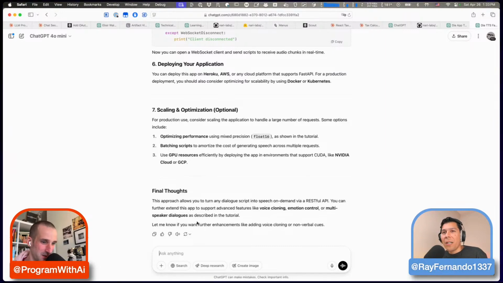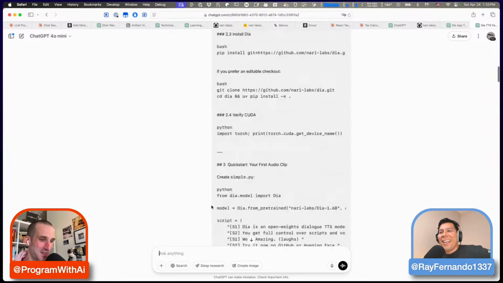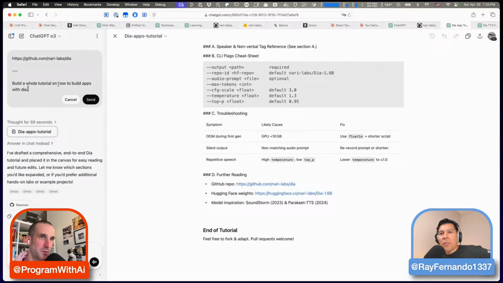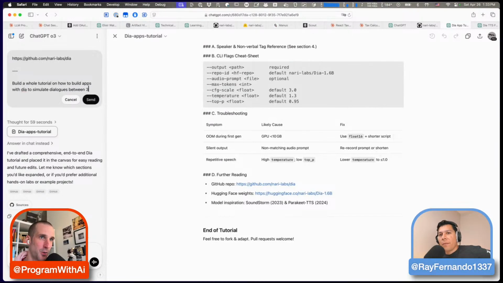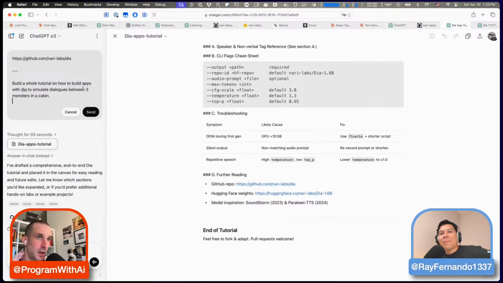That's why your prompt was always like, make me a detailed tutorial on the thing you want to do. In this case I was very simple, just make it general, but I could make a whole tutorial on how to build apps with you, or how to simulate dialogues, if I had something more specific. Like to simulate dialogues between three monsters in a cabin. You can do stuff like that.